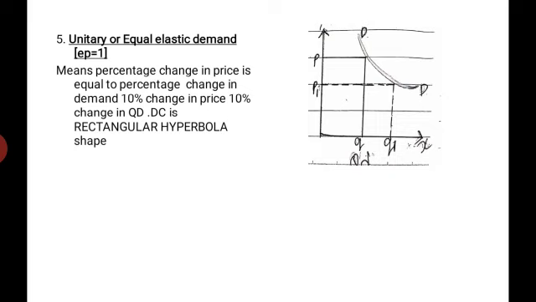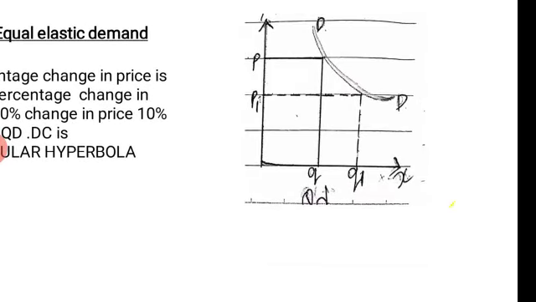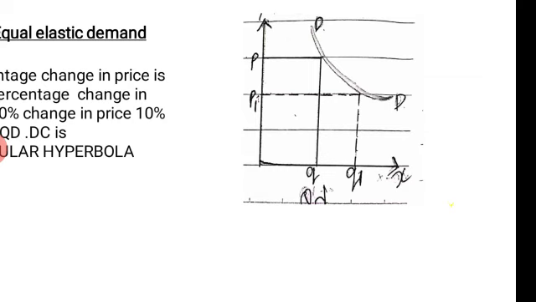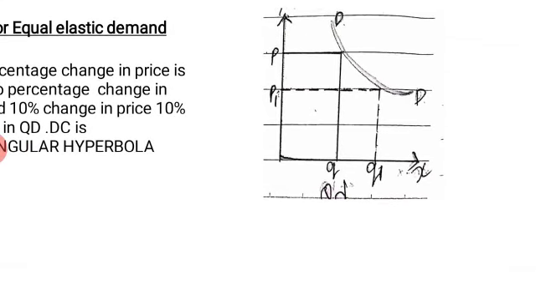Example, say 10% change in price leads to 10% change in quantity demanded. Here the shape of demand curve DC is called a rectangular hyperbola. Now see here in the diagram, Q is measured on x-axis, then price is measured on y-axis.